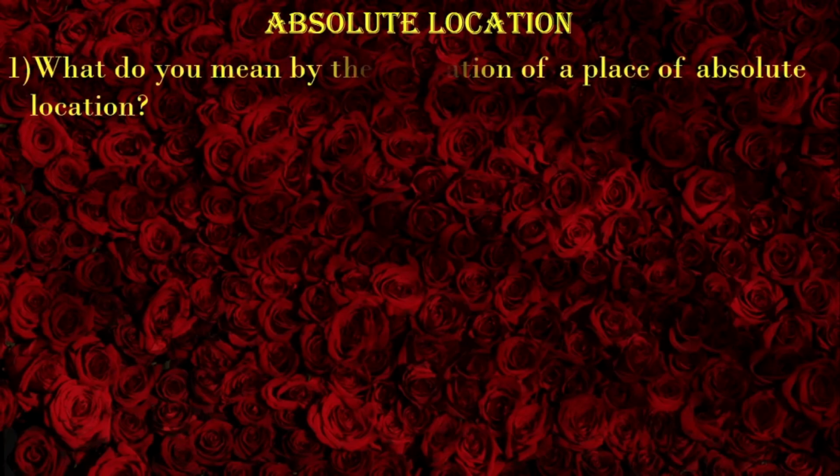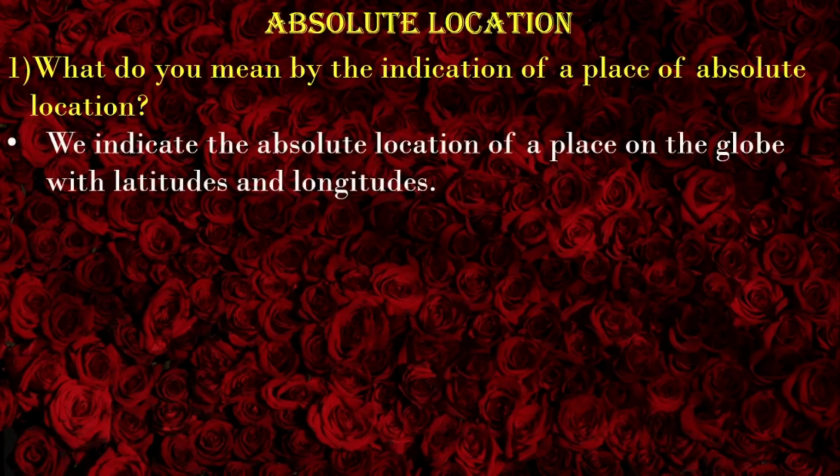Now let's talk about absolute location. We already know what absolute location means. When we use coordinates, longitudes and latitudes to indicate the location of a place, we call it absolute location. Let's look at some questions and answers. What do you mean by the indication of a place of absolute location? Here is the answer. We indicate the absolute location of a place on the globe with latitudes and longitudes.